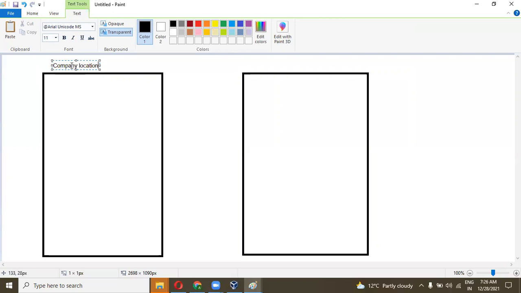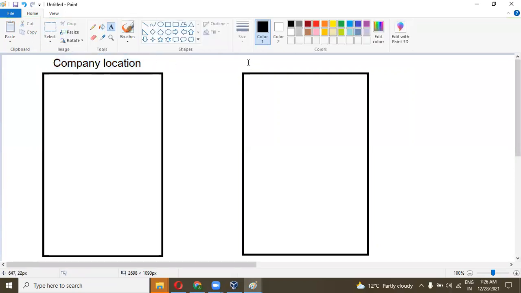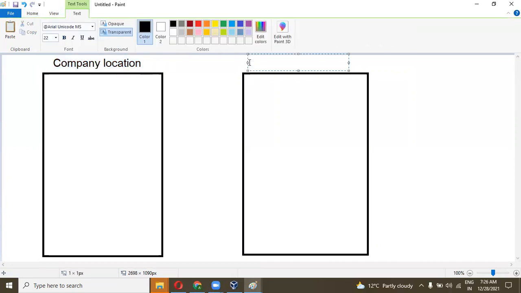For the low cost of ownership, I am going to do this example. This is the company location, and this is for the Azure cloud.